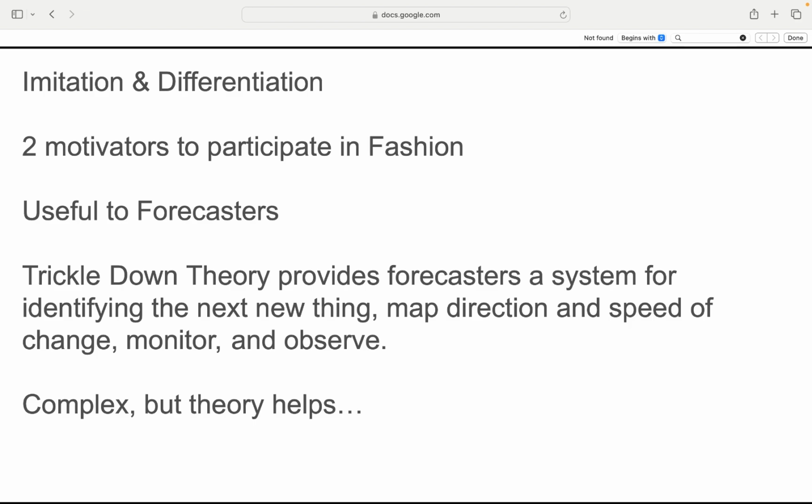Imitation and differentiation. Fashion's driving forces. People jump on trends to fit in. Imitation. And stand out. Differentiation. The ultimate style tug-of-war. For forecasters, the trickle-down theory is a handy, if tricky, map to spot the next big thing. Track how fast it spreads and know when it's time to say goodbye. Fashion forecasting. It's part science, part psychic, and all style.